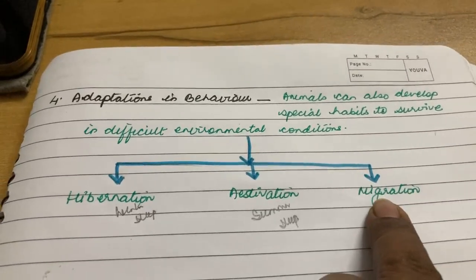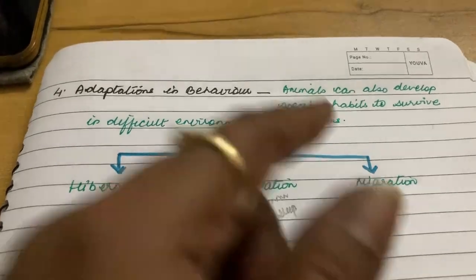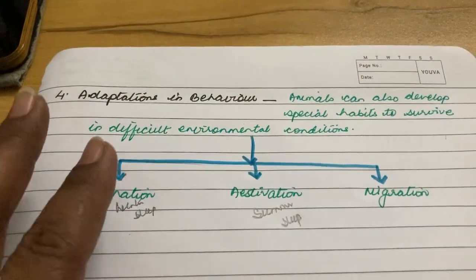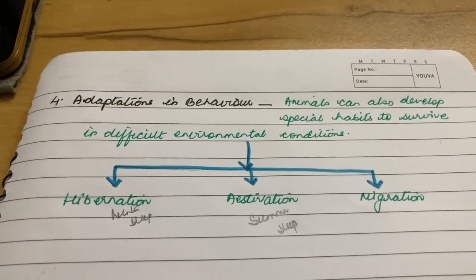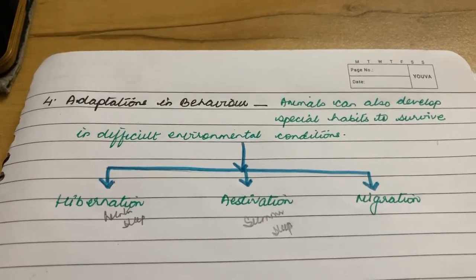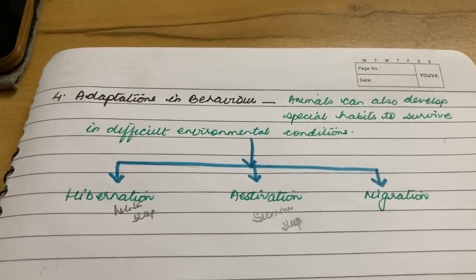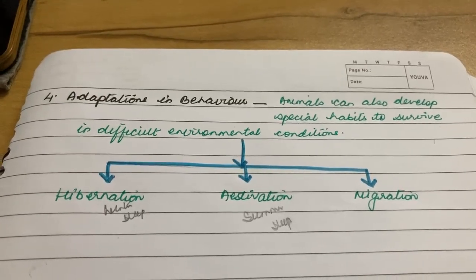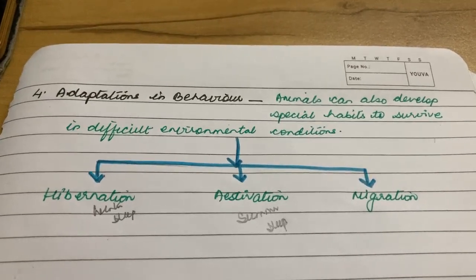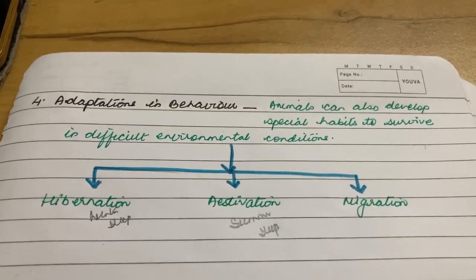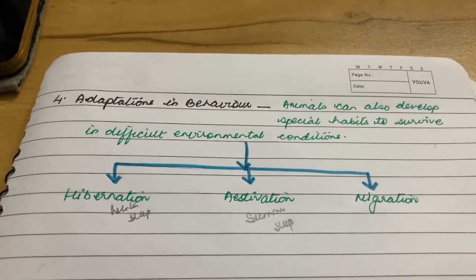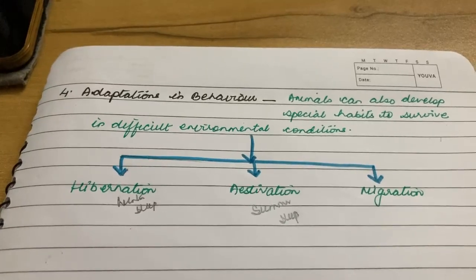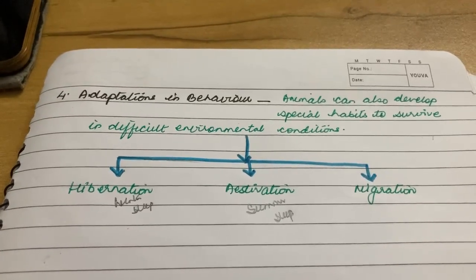Then migration. So what is migration? Generally, migration is moving from one place to another, is a general meaning of migration. How does it apply to animals? It is again when there is an extreme winter season in some of the regions, when it's too much of winter season, the birds or the animals are unable to find food.